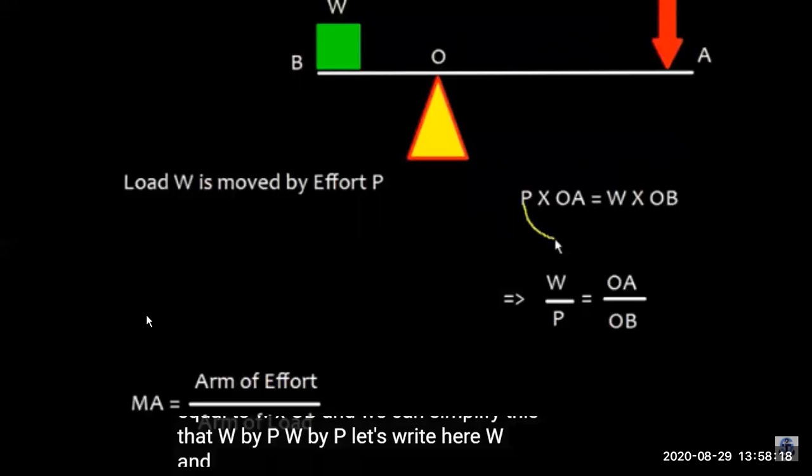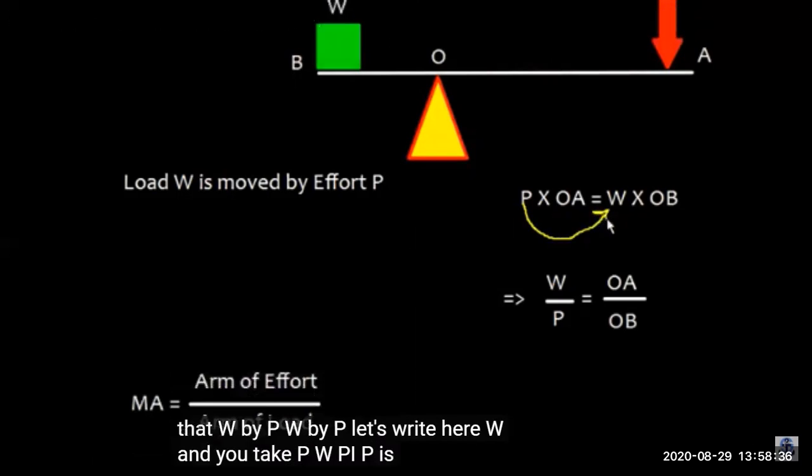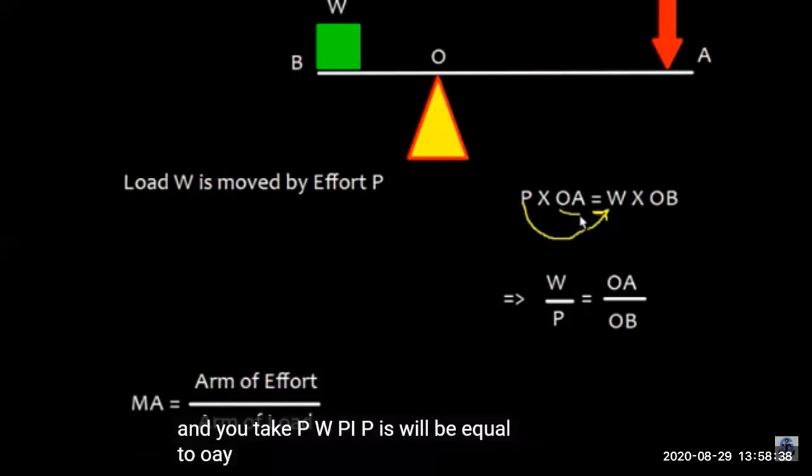That means we are applying the force P to keep this weight in balance. So force P is applied at a distance of OA, and force W is applied at a distance of OB to keep this in balance. So this will be equal forces. Now let's see it in the words of our calculations.